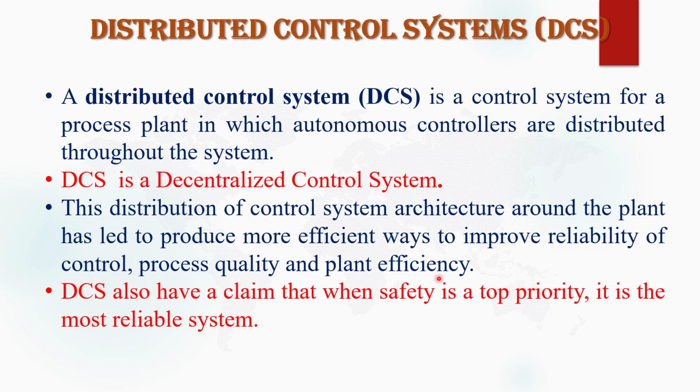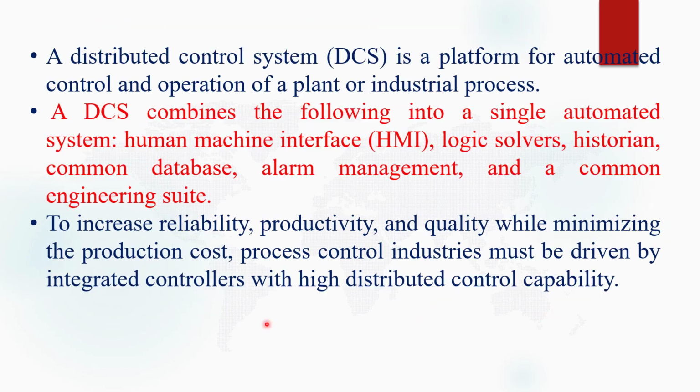It means the SCADA system is already in the market, but because the distributed control system has a distributed architecture of controlling, it improves the reliability of the control, the quality of the control, and the plant efficiency. So to improve efficiency, quality and reliability, we use a distributed control system. A distributed control system also claims that when safety is the top priority, it is the most reliable system.